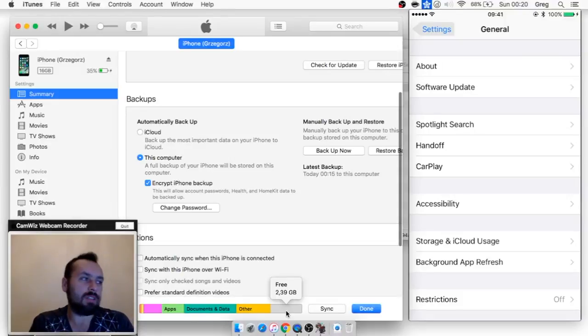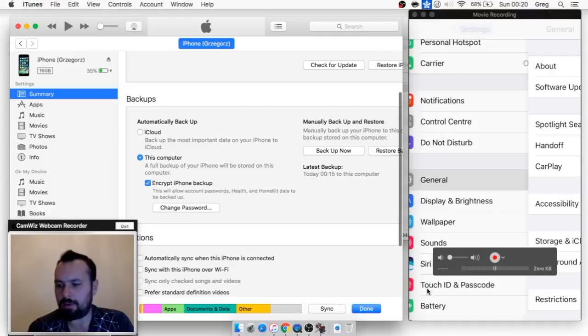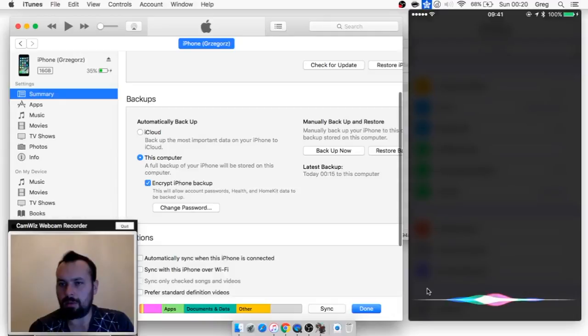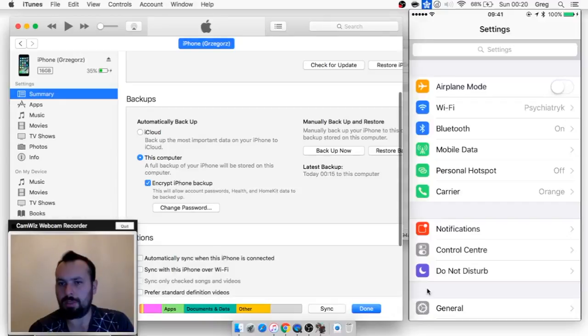So as you can see, there's something wrong with these numbers, but hopefully we will create more free space.